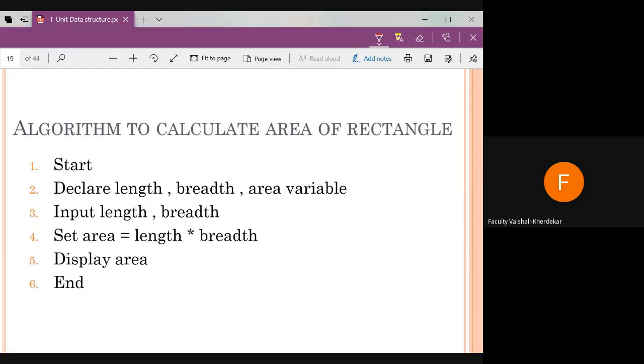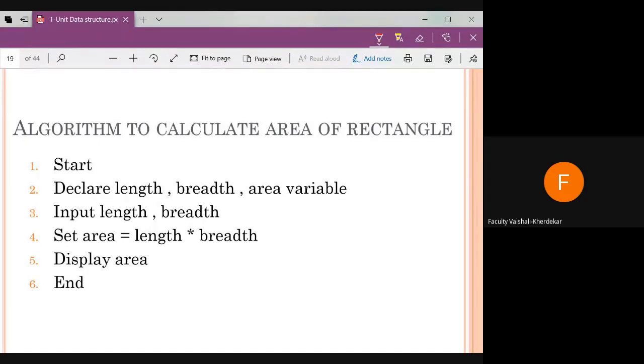Start. The second step: declare length, breadth, and area variables. To write a program to find the area of a rectangle, it is necessary to declare these three variables: length, breadth, and area. Then input the length and breadth.